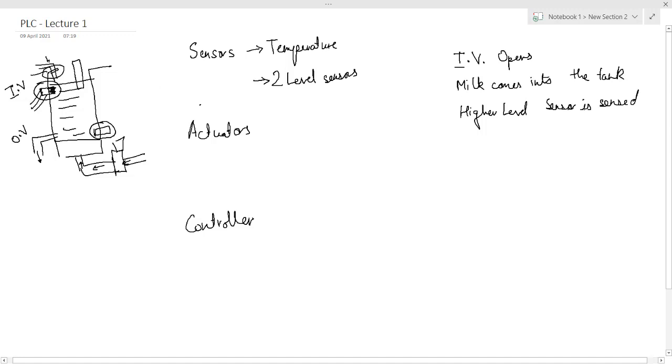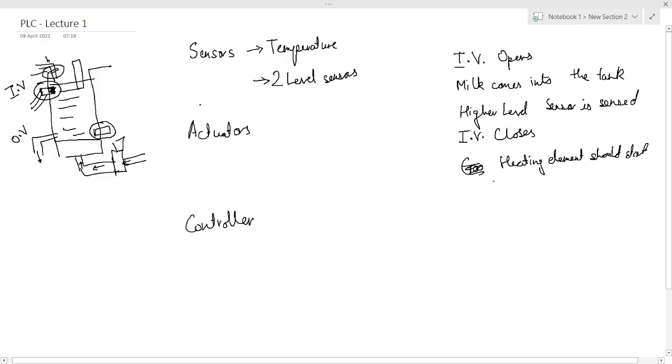As soon as the higher level sensor is sensed, what should happen? Inlet valve closes. As soon as the inlet valve closes, the heating element should start. So heating will start.